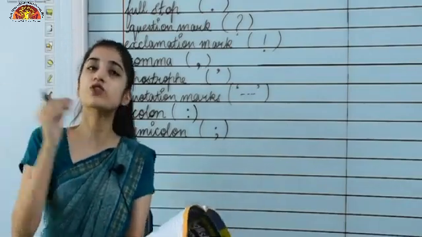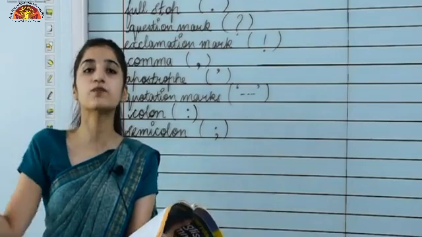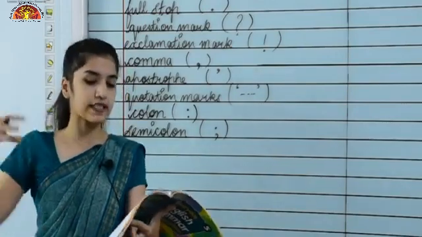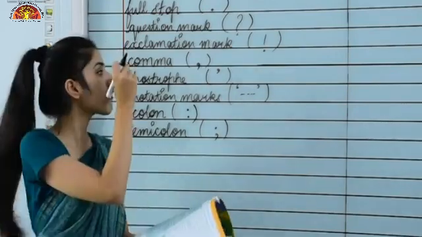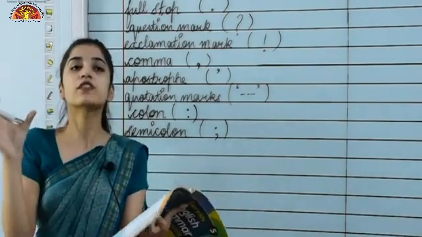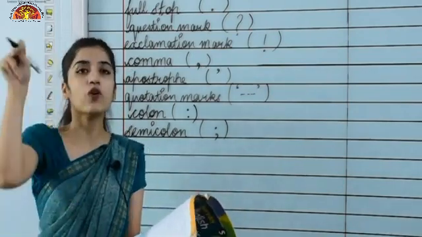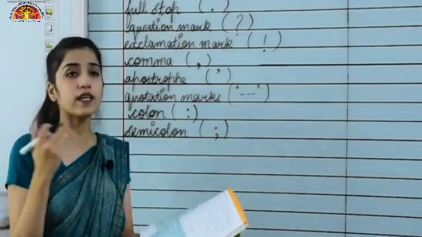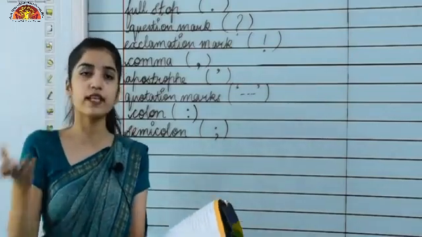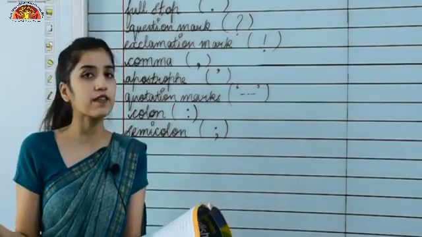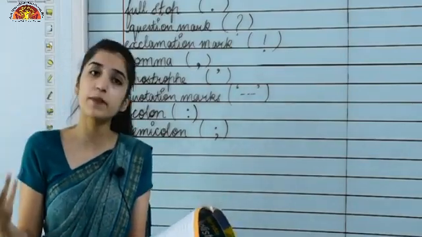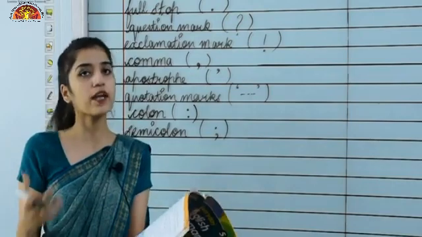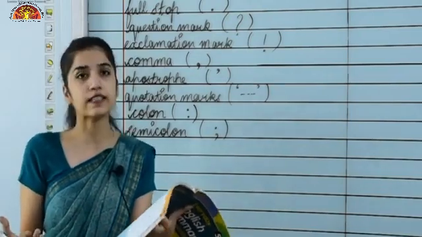When we are writing the title of stories, poems, articles or essays, we have to put the names of the titles in quotation marks. Now moving to the capital letter. As I have told you, we always begin a sentence with a capital letter. You all know that, you have studied it in your junior classes also.